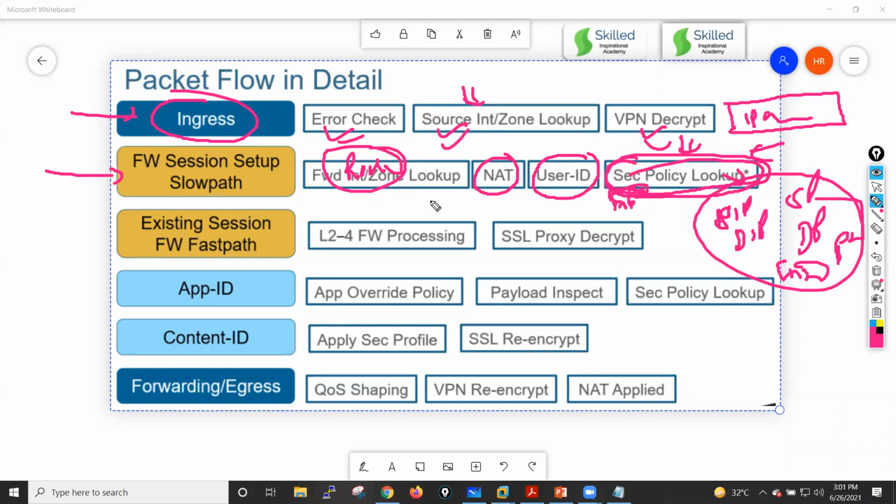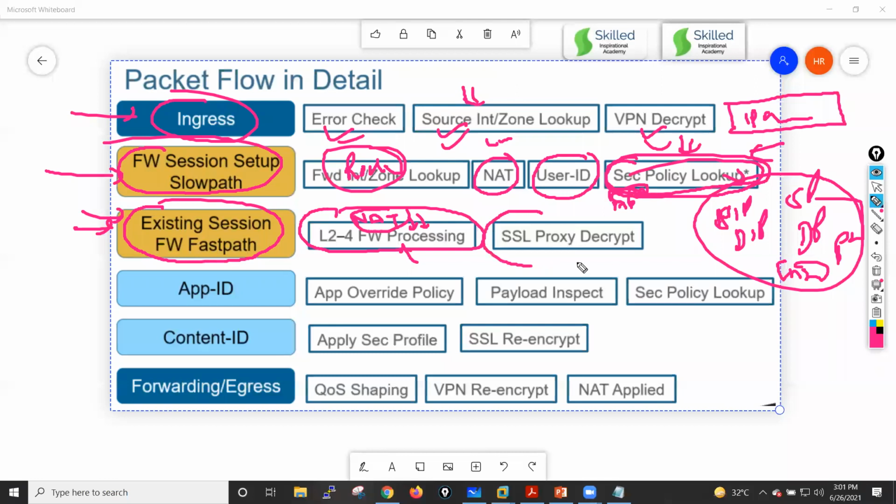Okay. Now, in case of an existing session, when your packet completes this connection setup state, only then is one session created in your session table, right? So at that time, if a session is there, it will perform the layer 2 to layer 4 processing, which means it will apply the NAT. Here it will only evaluate the NAT rule, but here it will apply the NAT rule, meaning the actual IP translation happens here.